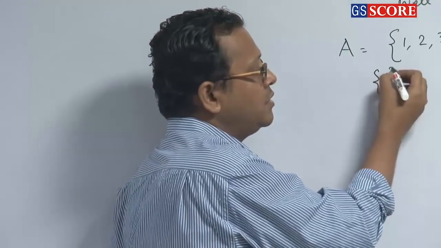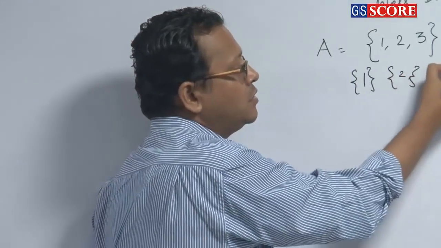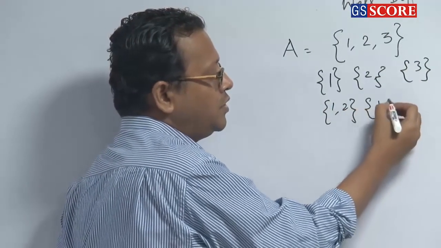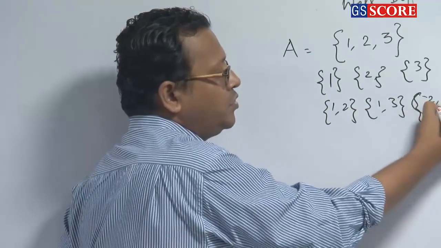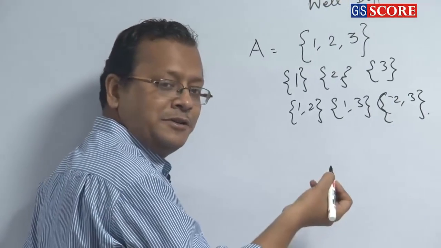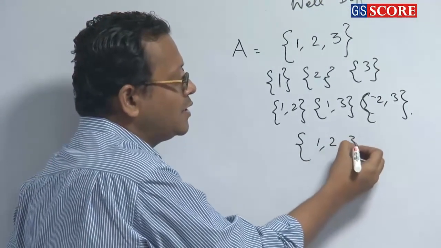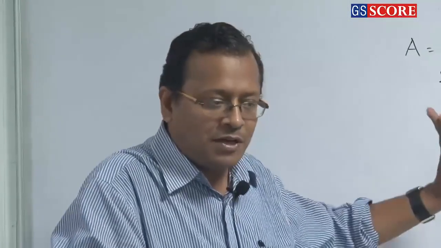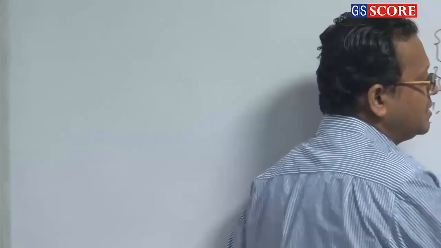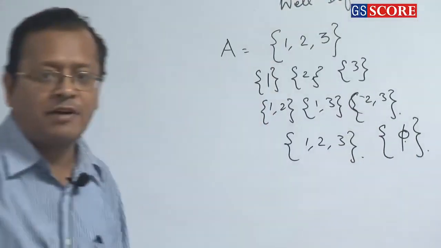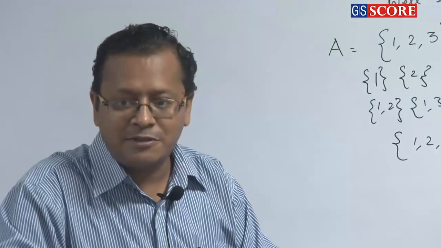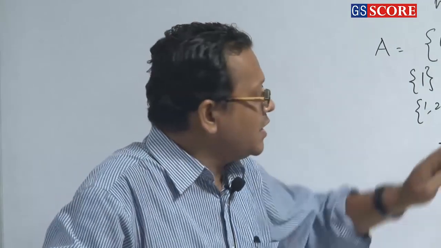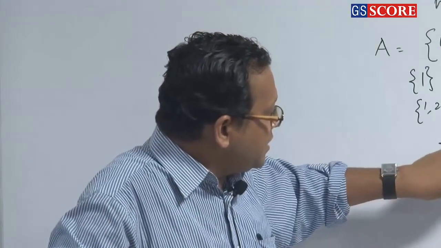Subset is 1, subset is 2, 3, 1 2, 1 3, 2 3, and 1 2 3 is also a subset. A set is a subset of itself. Enough? And there is one more set which is 5. 5 means null set. A set having 0 elements. 0 is a whole number, right? So one set is definite, that these two will have subsets.